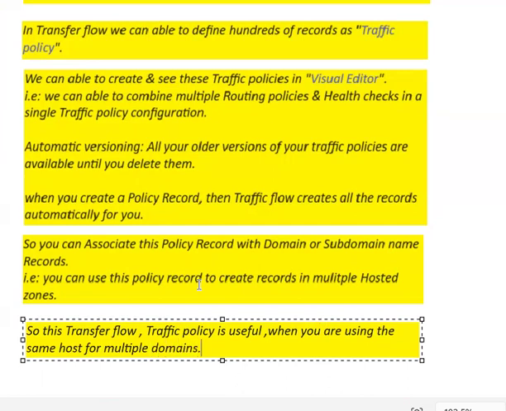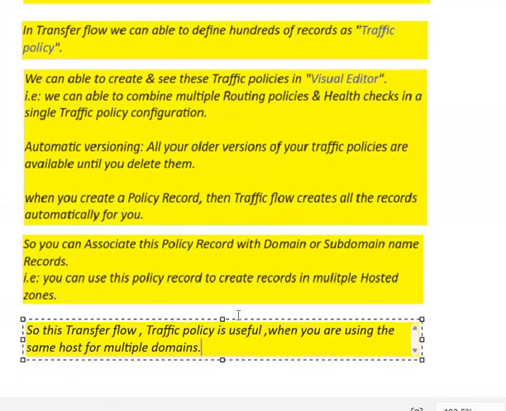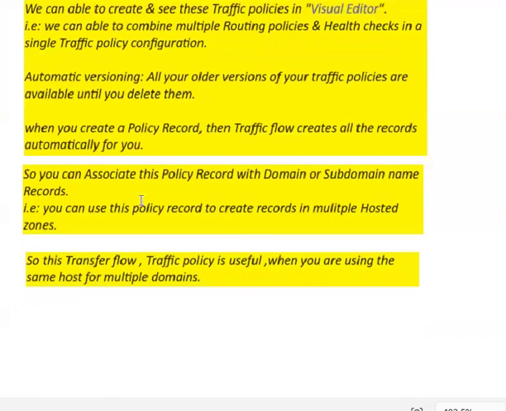It is highly useful for us because it automatically creates the records. Whenever we create and run this policy under traffic flow, it will automatically create them. We create the policy record, associate it with our domain name or subdomain record, and then simply use it to create our multiple records, right?